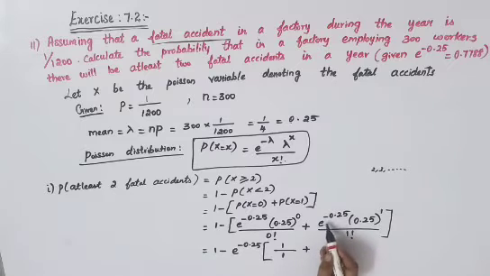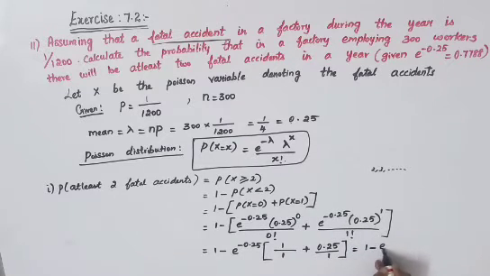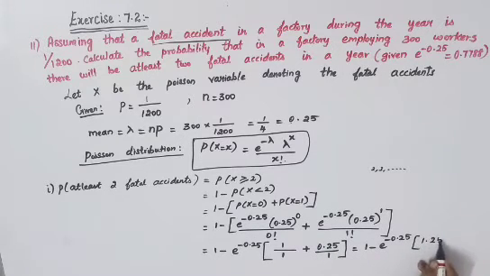Plus here, already e power minus 0.25 is out, so you'll have 0.25 the whole power 1, which is 0.25 itself, divided by 1 factorial, which is 1 itself. So which is equal to 1 minus e power minus 0.25 into 1 plus 0.25. So you'll have it as 1.25.